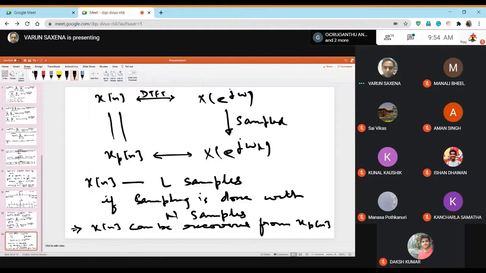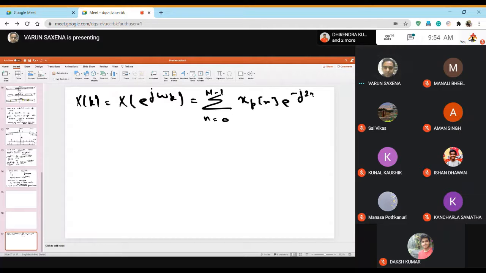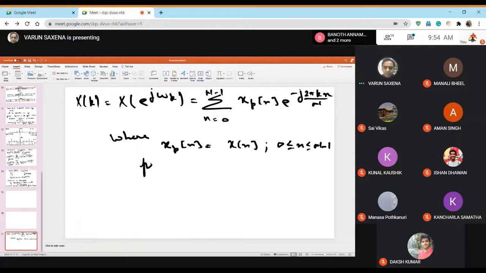And now I will define DFT. So we say that capital XK, which was a DFT, is basically e to the power j omega k, sum from n equal to 0 to n minus 1, xpn e to the power minus j 2 pi kn over capital N, where xpn is nothing but xn in the interval 0 to n minus 1, provided capital N is greater than or equal to L, where L is the length of x.